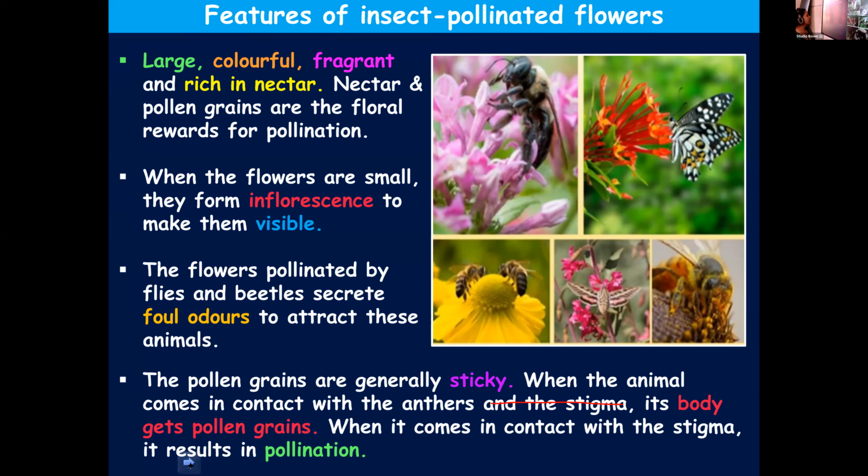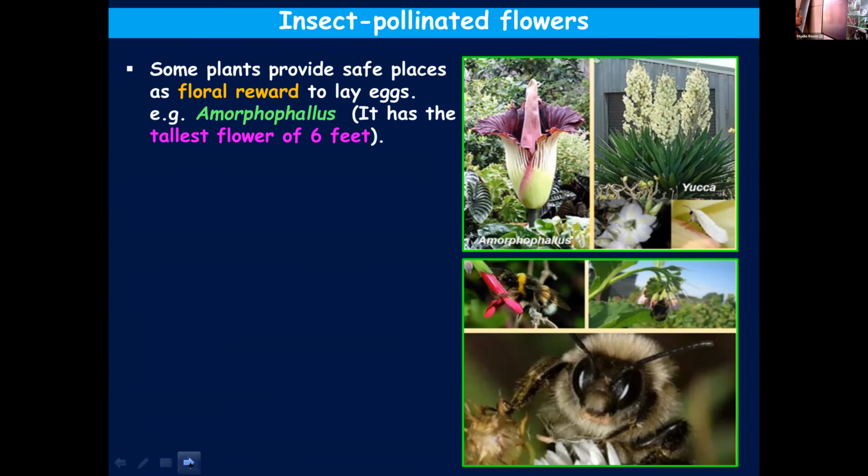Some flowers provide safe places as floral reward to lay eggs. Already we mentioned some floral rewards which the flowers will offer to the pollinators, like nectar and pollen grains. At the same time, certain flowers will provide a space to lay the eggs of these insects as a floral reward. In return for the pollination process they carry out, they allow the insects to lay eggs inside the plant body.